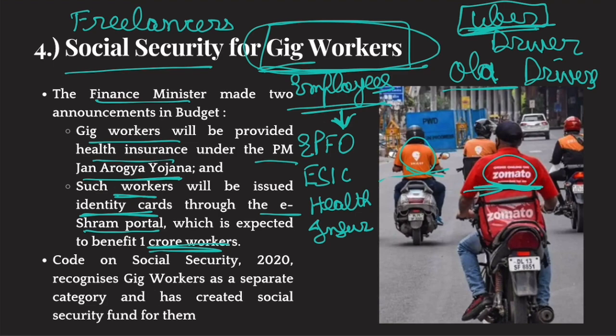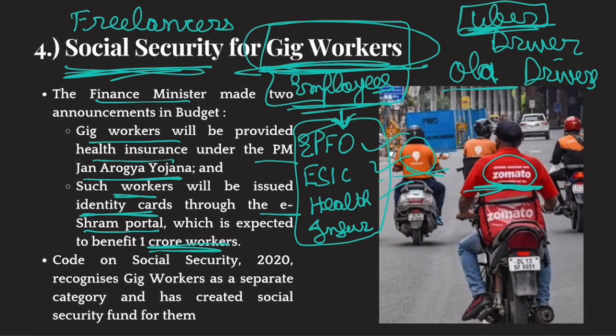Otherwise, all the other formal companies provide these benefits, provident fund benefit, health insurance benefit, and all that. Now, these benefits are known as social security benefits. And gig workers do not get these benefits because they are not traditional employees. They don't receive traditional salaries, and because of that, they are not eligible for this.